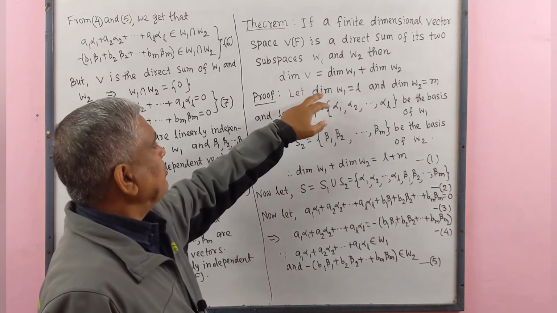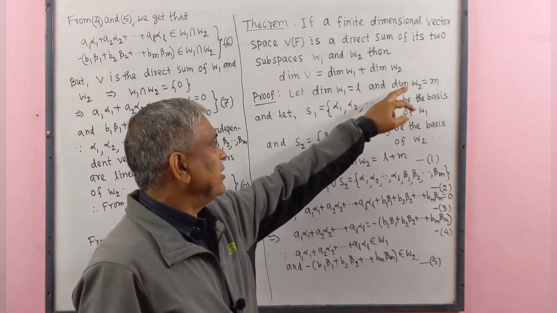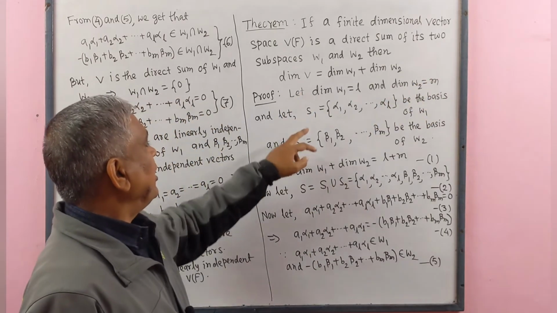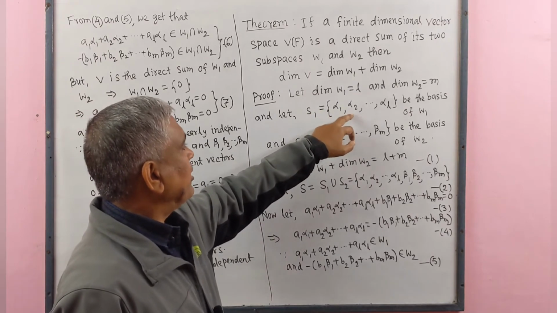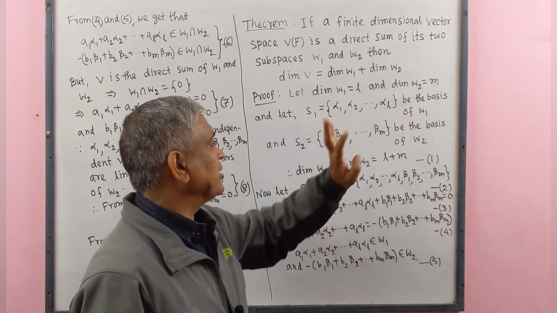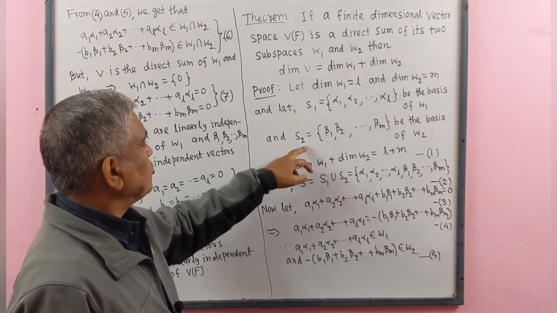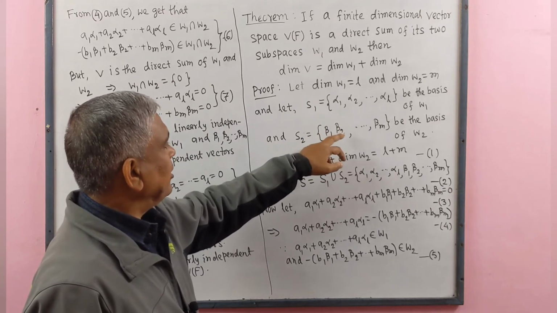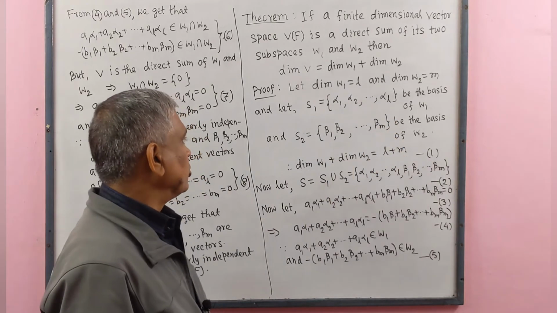Let dimension of W1 equal to L and dimension of W2 equal to M. Let S1, a set containing vectors alpha 1, alpha 2, up to alpha L, be the basis of W1, and S2, a set containing vectors beta 1, beta 2, up to beta M, be the basis of W2.